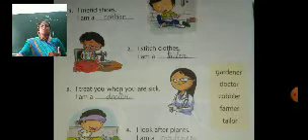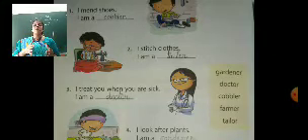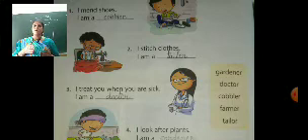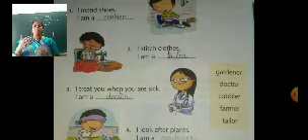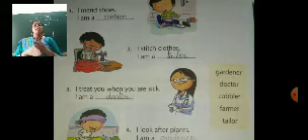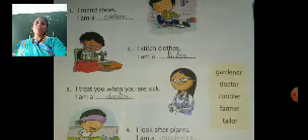Next, I treat you when you are sick. When we fall sick, we are treated by the doctor. All doctors make us fit. They make us healthy by giving medicines. So doctor is a very important person in our society.